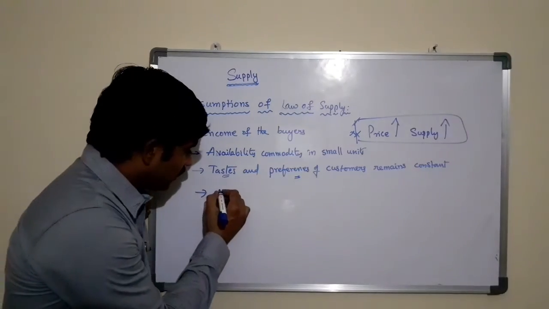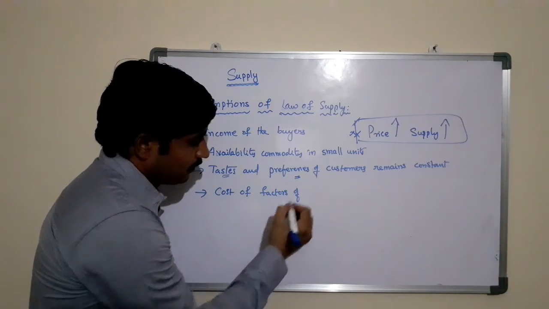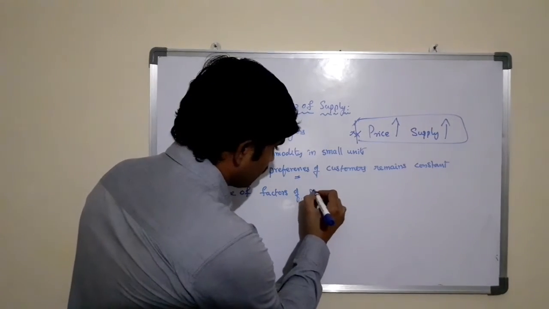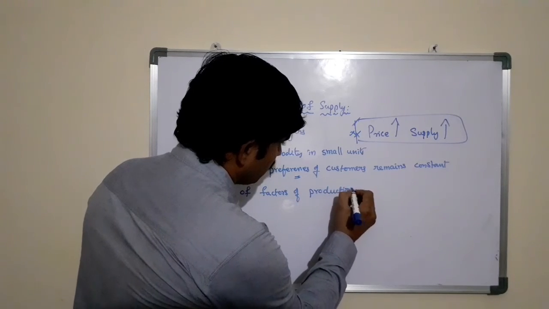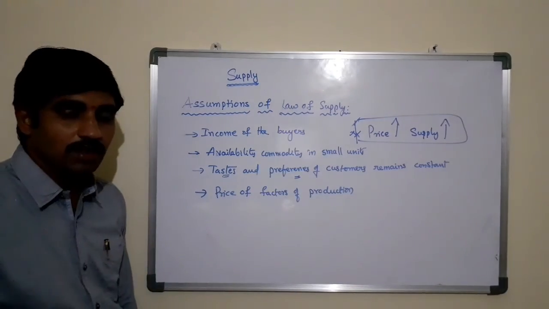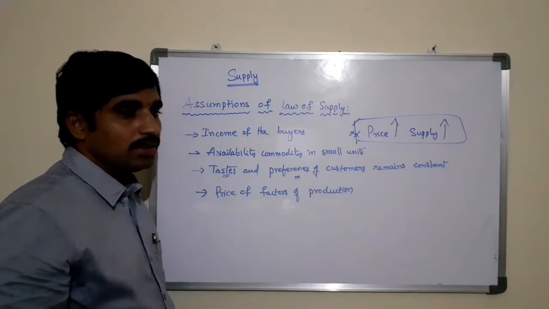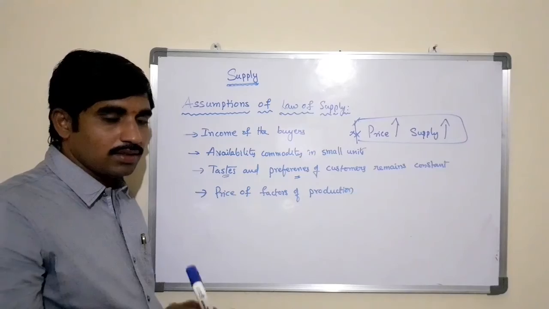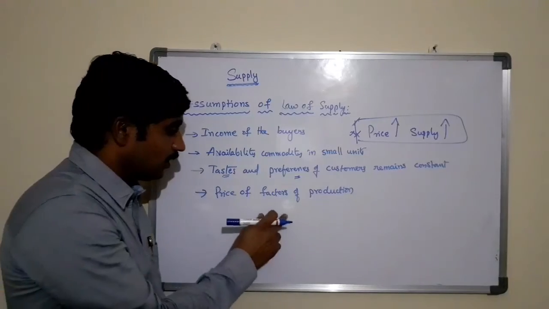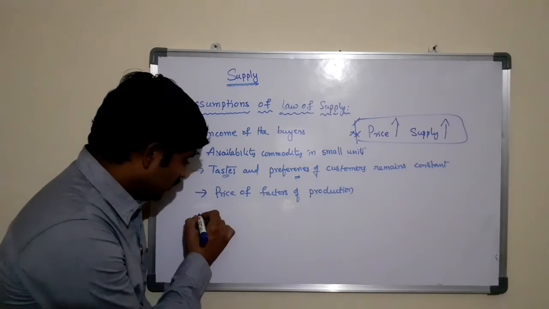The cost of factors of production, or the price of factors of production. When there is a change in prices of the factors of production, the law of supply does not hold, because if there is any increase in prices of these factors of production, there is an increase in the cost of production, and there is a decrease in supply. Then the law of supply does not hold good. If there is no change in the price of the factors of production, then the law of supply holds good.